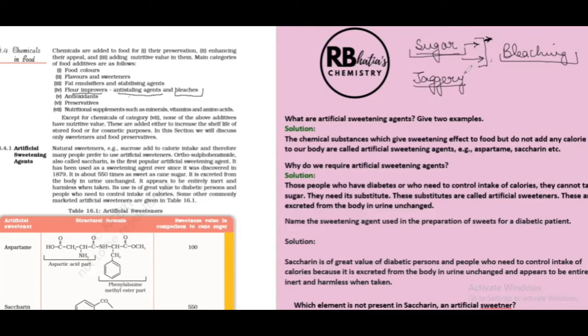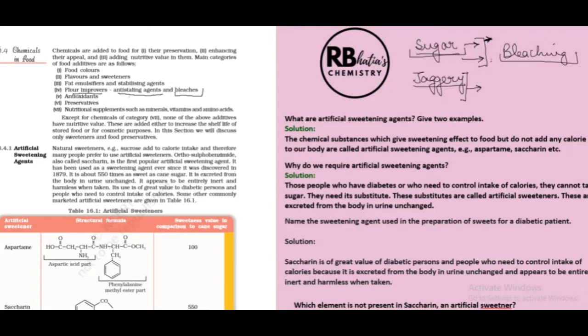Similarly, when you buy jaggery, you find jaggery of different colors. You find jaggery of a dark reddish brown color and one which is a lighter color. So what is the difference between these? They are treated with bleaching agents.